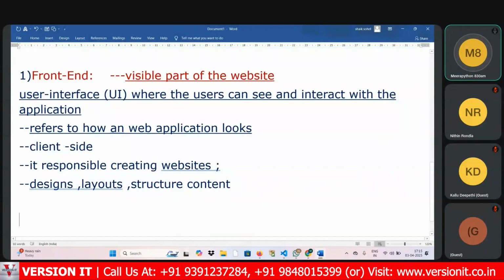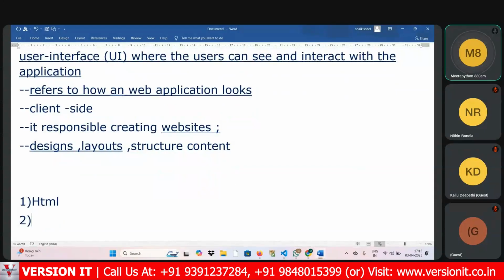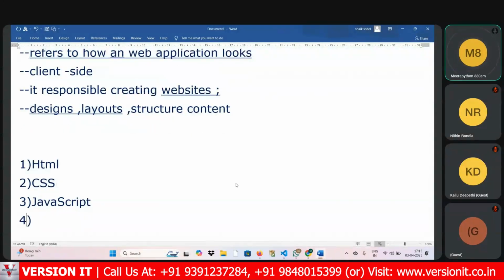To create the front end, what technologies are required? HTML, CSS, JavaScript, and React.js. These are the technologies required to create these front end applications. One by one we will discuss them. Along with that, Bootstrap will also be used.